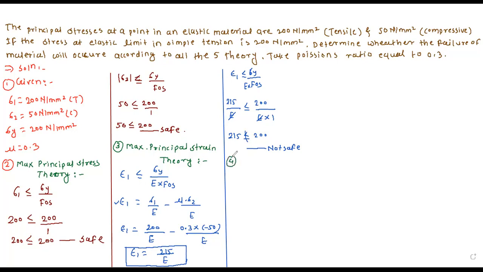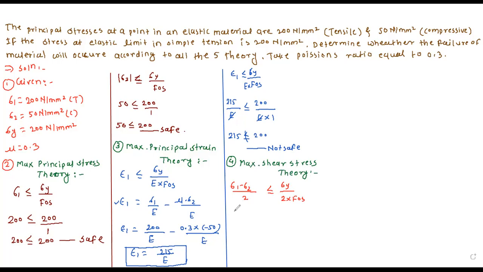Now we will check for the third theory. Our third theory is maximum shear stress theory. According to this theory, our equation is sigma 1 minus sigma 2 divided by 2 should be less than or equal to sigma y divided by 2 into factor of safety.